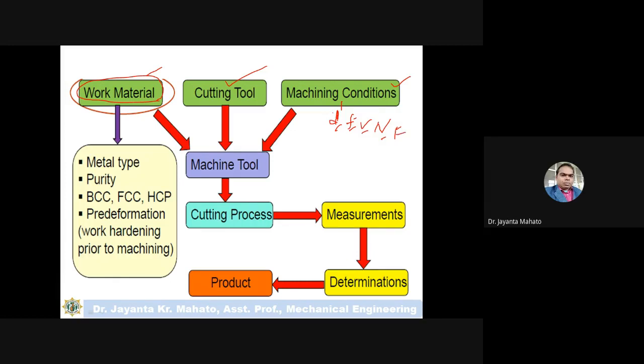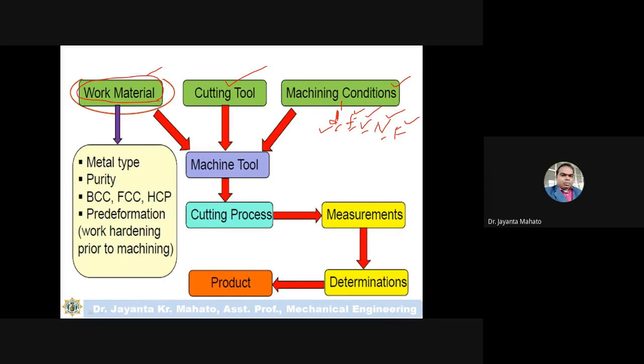So how much depth of cut you give, how much speed, how much velocity, how much RPM of the part, how much force is required. All these are connected with machine tools.